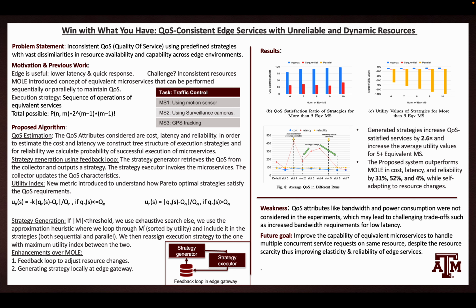We observed a weakness from our side. That is, in the experiments, the paper doesn't consider other QoS attributes such as bandwidth and power consumption, which may lead to challenging trade-offs such as increased bandwidth for low latency. And one of the future goals can be to improve the capability of microservices to handle multiple concurrent requests, which can improve the elasticity of the edge services.